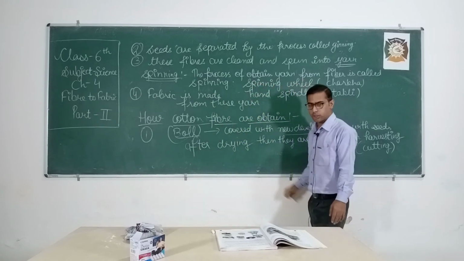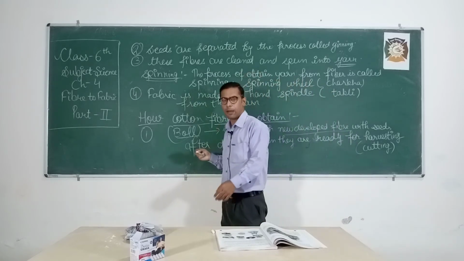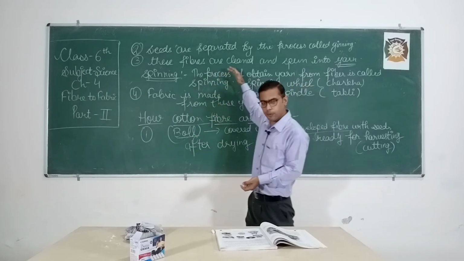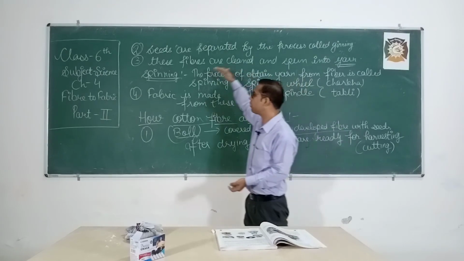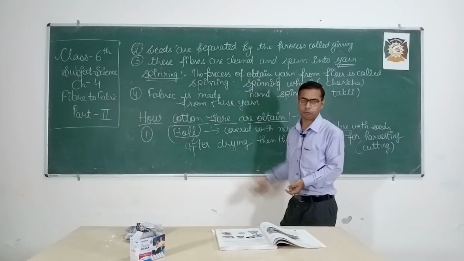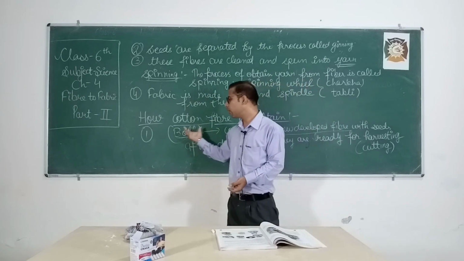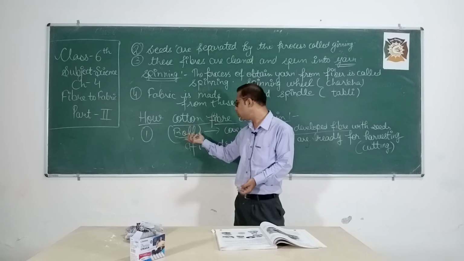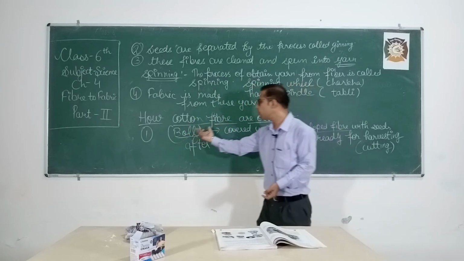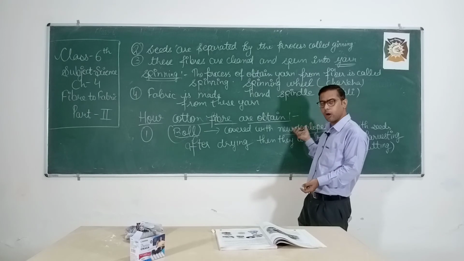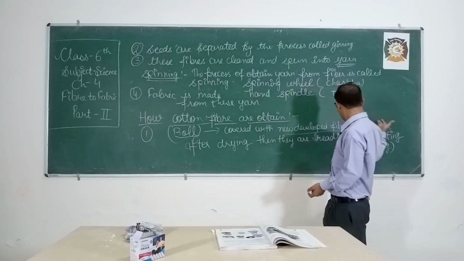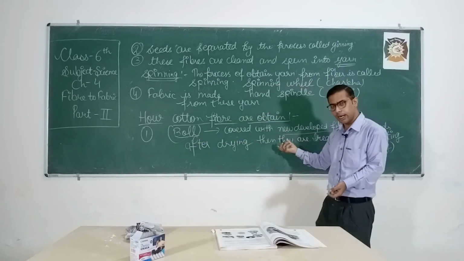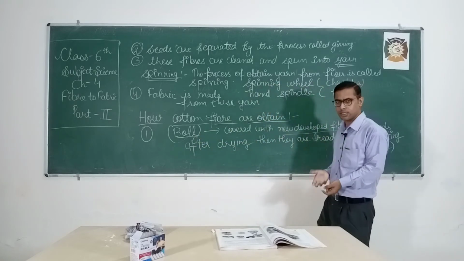Okay students, so this is the process of obtaining cotton fabric or cotton fiber, you can say. If cotton fiber is asked, then you can write three processes. These are enough for you. If cotton fabric is asked, you can write the whole four processes. So what did I say? First, the cotton fiber is obtained from the cotton fruit. Then these balls become mature, expose the fiber which contains the cotton seed in it. Now this cotton fiber is dried by the sun's heat, and then we can harvest these balls.